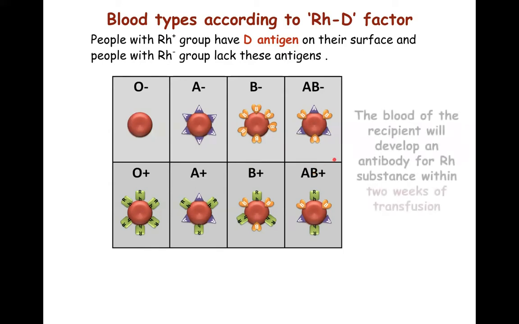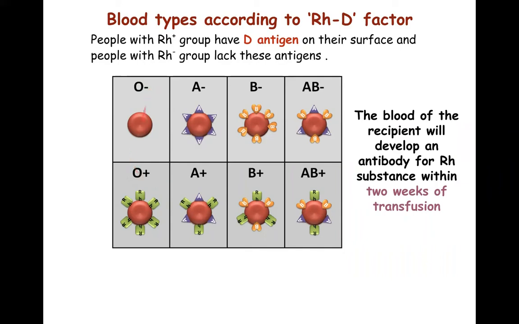Now, whenever blood group has to be checked for blood transfusion, it must always be verified that the similar positive or negative compatibility should be taken into account. That means the Rh factor should also be checked. If Rh positive blood is given to an Rh negative person, that person is going to develop antibodies against it and treat it as an infection.